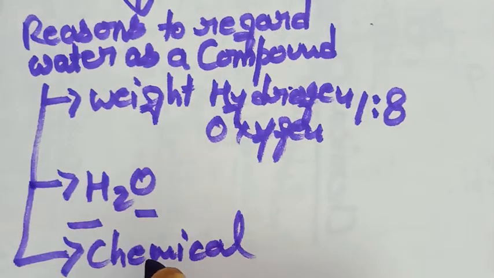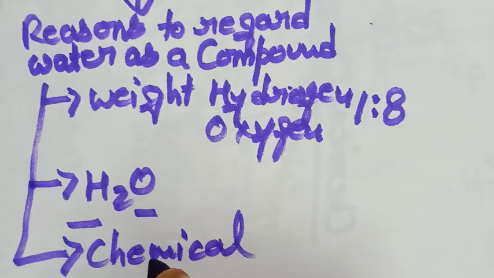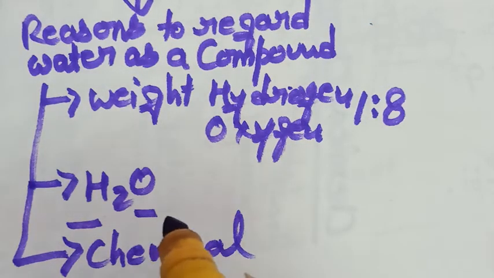Now next is the components of a compound cannot be separated by any physical means. However, they can be separated by chemical means only. In case of water, it is just not possible to separate hydrogen from oxygen by any physical means.